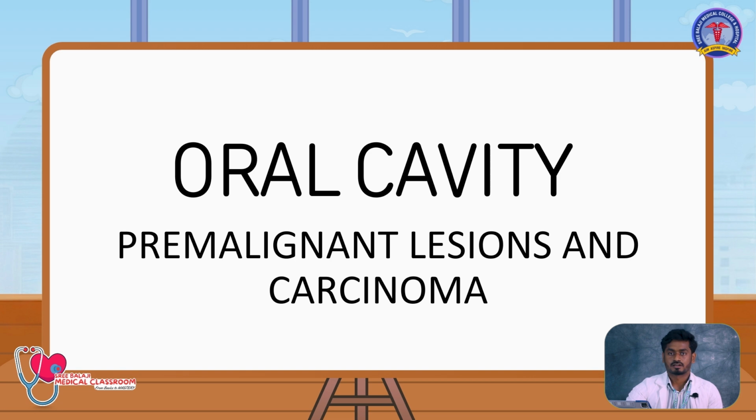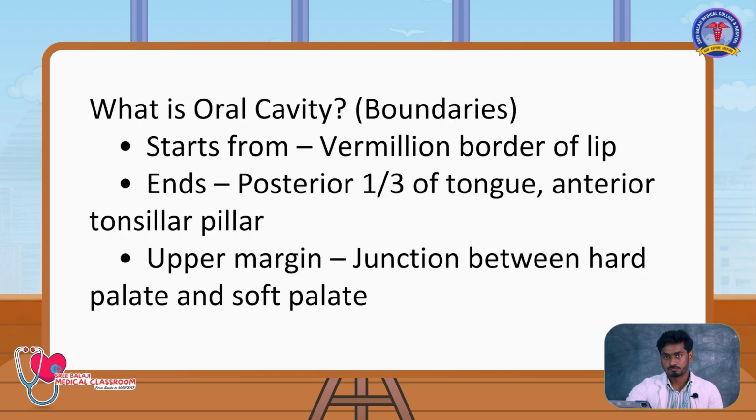First of all, what is the oral cavity? Do you have any idea about the boundaries of the oral cavity? Typically, the oral cavity starts from the vermilion border of the lip and ends at the posterior 1/3 of the tongue. On the upper surface, it is the junction between the hard palate and soft palate. So shall we recall again, it is the vermilion border of the lip. In the floor, it is up to the anterior tonsillar pillars. At the floor, it is the anterior 2/3 and posterior 1/3 of the tongue. So this is the border of the oral cavity.